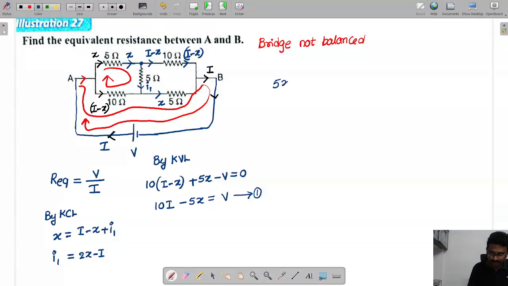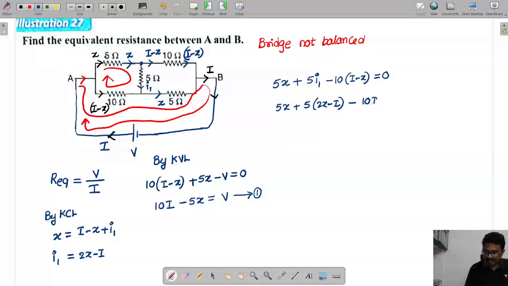This is 5x plus 5 into I1, minus 10 into (I minus x), equals 0. I1 we got as 2x minus I, so 5x plus 5 into (2x minus I) minus 10I plus 10x equals 0.